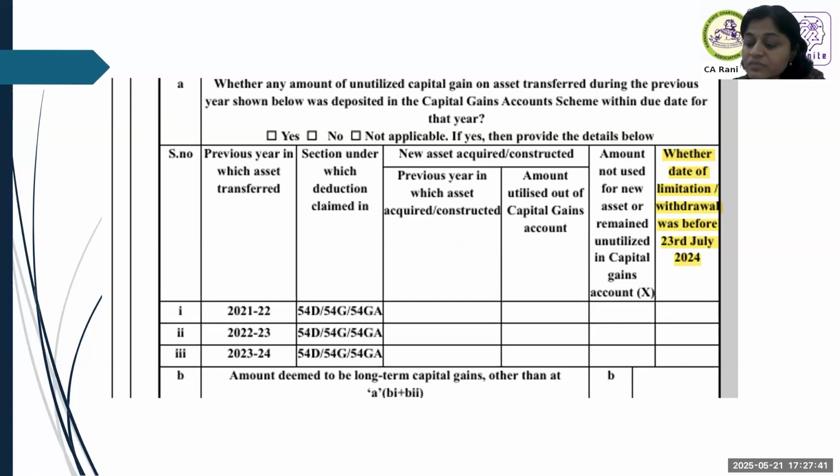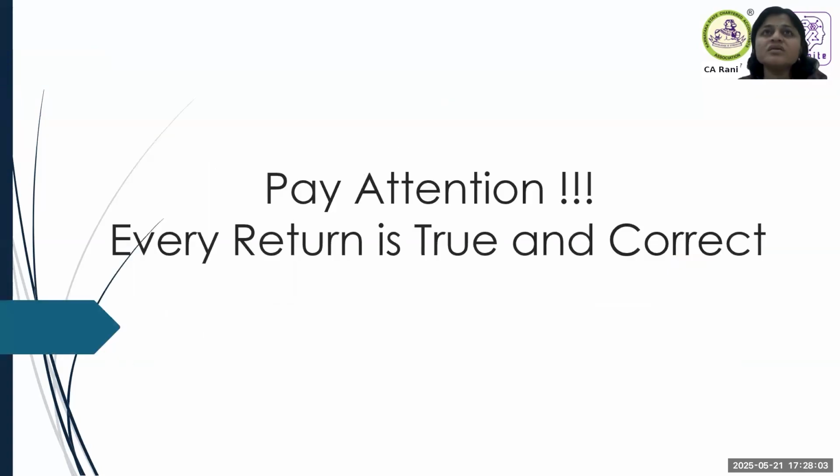Now, before winding up the session, I thought this is an opportunity, as I told you. The next 1.5 to 2 months is challenging for all CAs. So in the next 2 slides, I thought I would share whatever we have come across in our office, what we have to pay attention to, to make sure that we file correct returns. We always think tax audit is very critical. At least in the earlier days of practice, we used to think July is relaxed compared to the tax audit period.